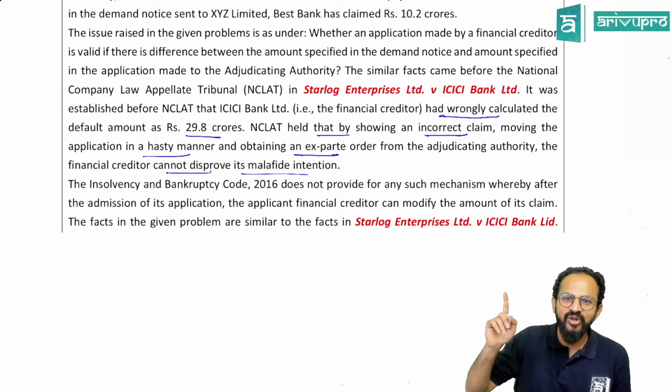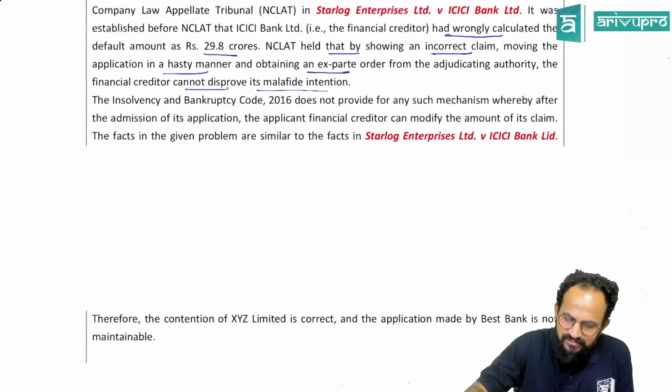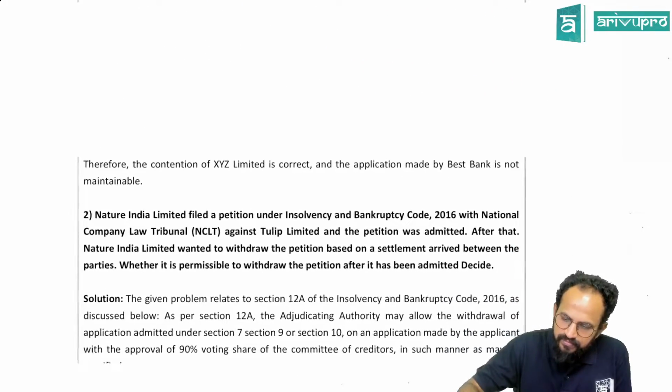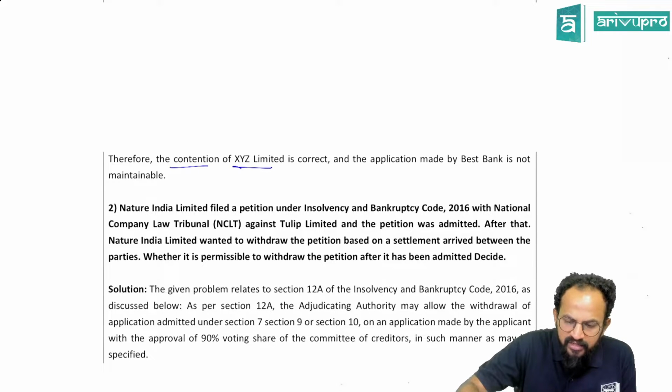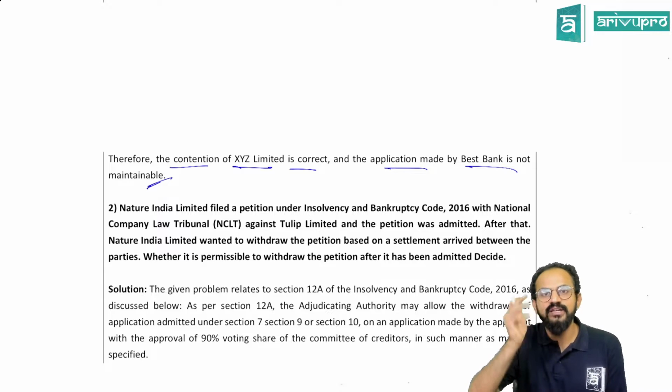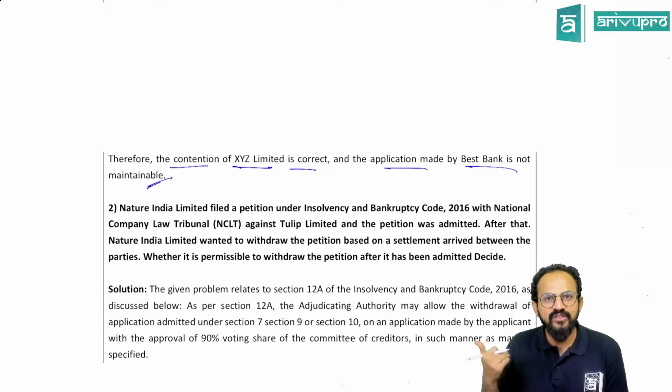Is this clear, all of you? So people, therefore, the contention of the corporate debtor is correct and the application made by the bank is not maintainable. Application itself is not maintainable. Nice case law, no?